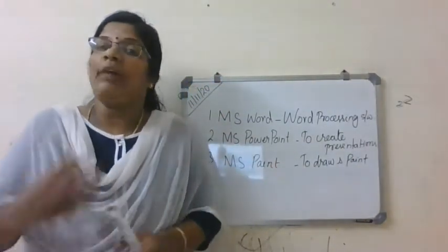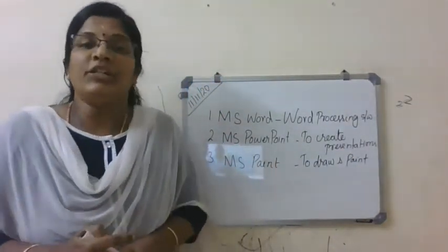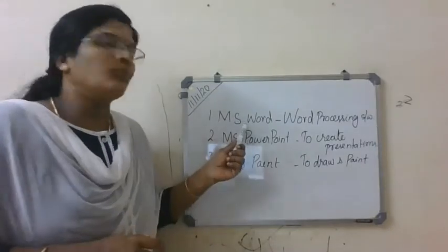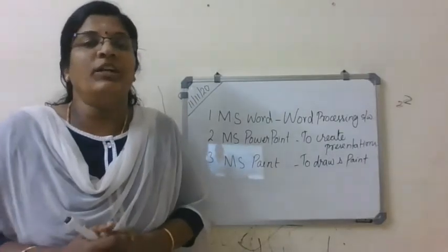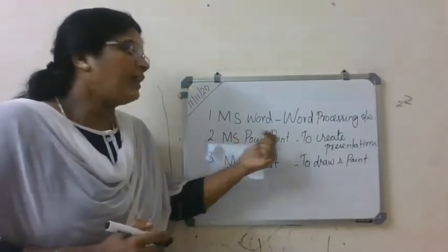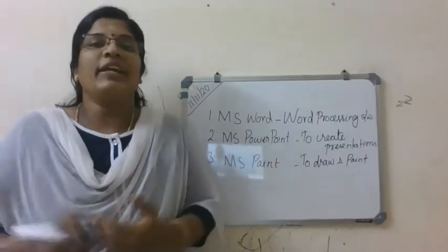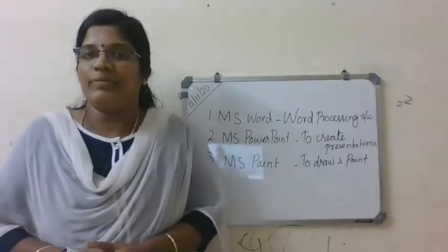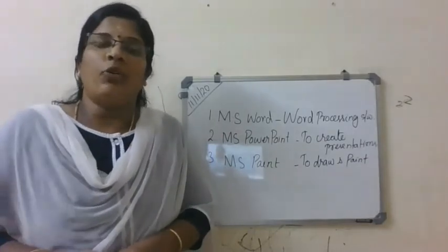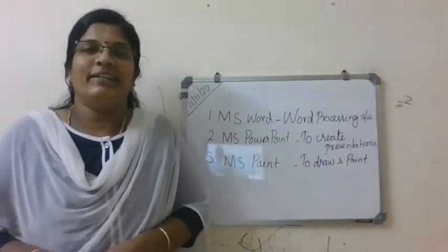So I have shown 3 application softwares. One is MS Word, especially for document creation, a word processing software. Second, PowerPoint to create presentations. Then MS Paint for drawing and painting, right?